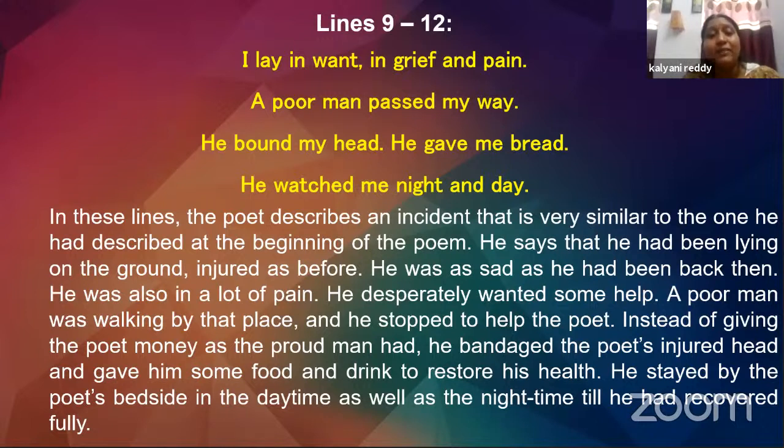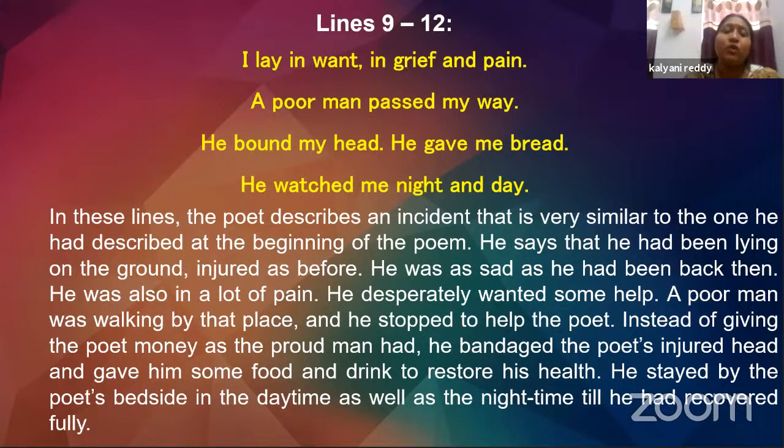So, in these lines, the poet describes an incident that is very similar to the one he had described at the beginning of the poem. He says that he had been lying on the ground, injured as before. He was as sad as he had been back then. He was also in a lot of pain. He desperately wanted some help.